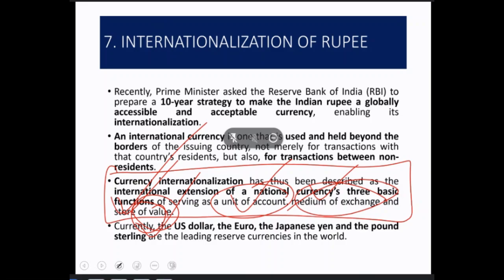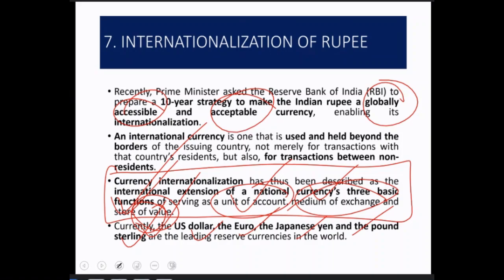In the present context, there are 5 currencies which are considered to be international currencies. Okay, I'll repeat the concept again. First of all, the first and foremost point under this topic is what is internationalization of rupee. Internationalization of rupee is basically global acceptance, okay, and accessibility of our currency.